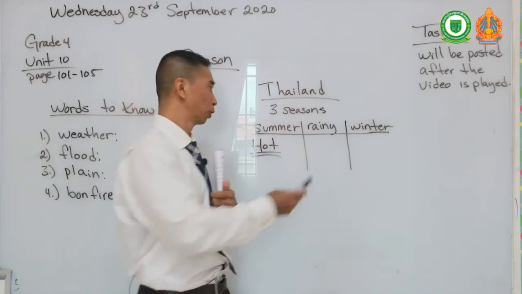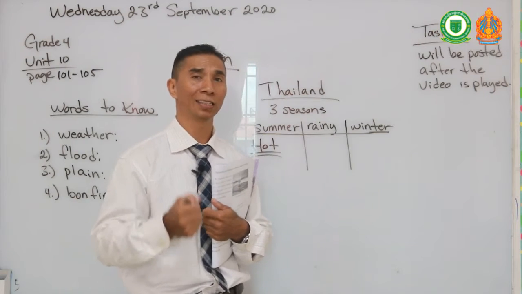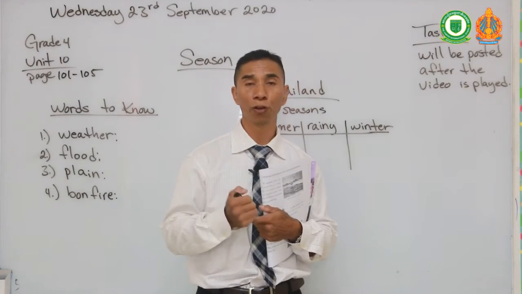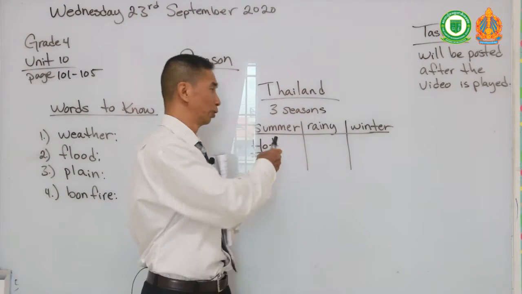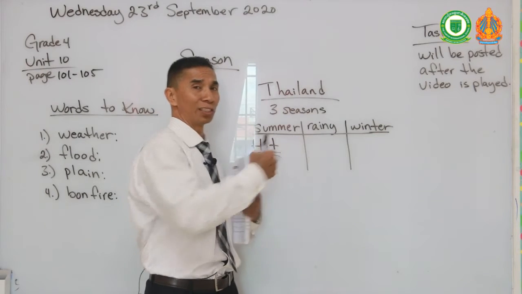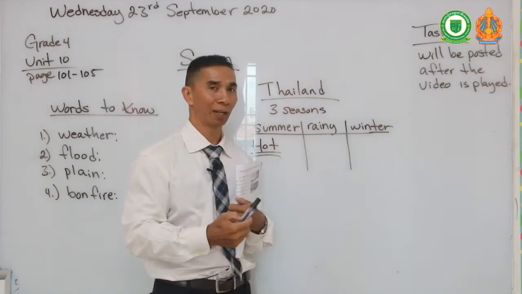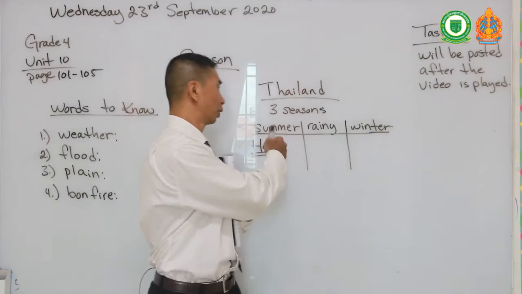So what do people do during the summertime, especially here in Cambodia and in Thailand and all over the world? What do you do? What do you wear? Do you wear something thick to keep you from being cold, or do you wear something light because it's too hot? You can post something on our Telegram page explaining to me what you wear and what people do during the summertime.